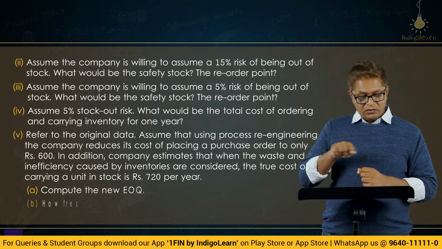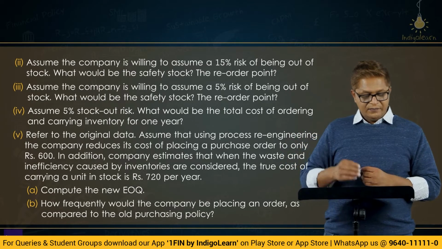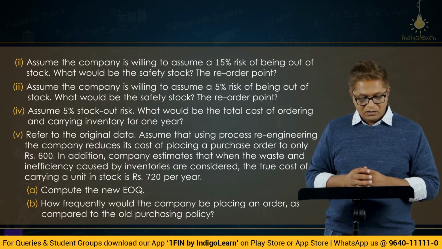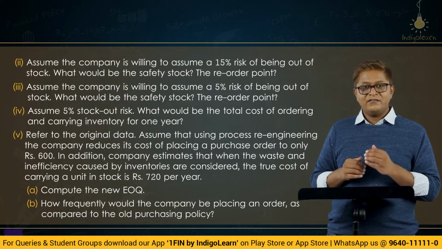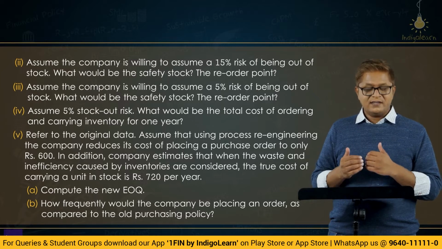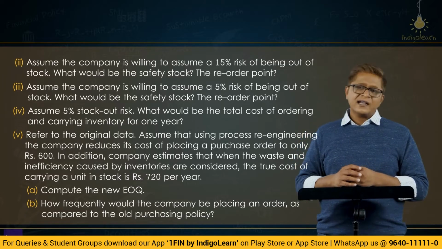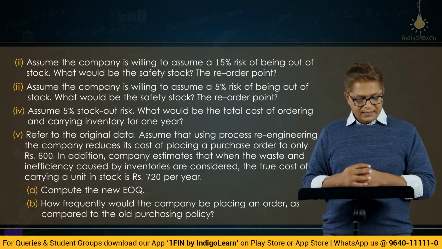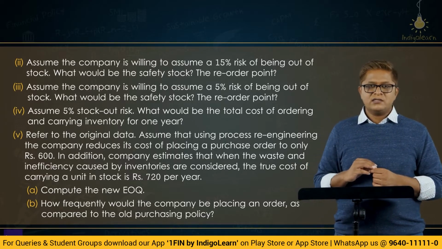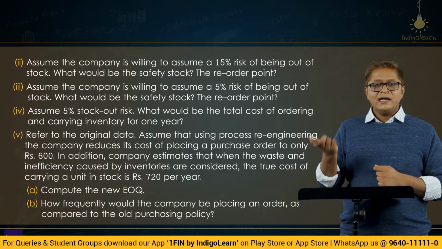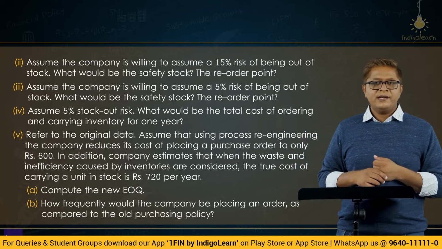Fifth, refer to the original data. Assume that using process re-engineering, the company reduces its cost of placing order to only rupees 600. In addition, the company estimates that when the waste and inefficiency caused by inventories are considered, the true cost of carrying a unit of stock is rupees 720 per year. Compute the new EOQ. Second, how frequently would the company be placing an order as compared to the old purchasing policy? Previously in how many days we were placing order, now in how many days we are placing order. So that recomputation will have to be done.